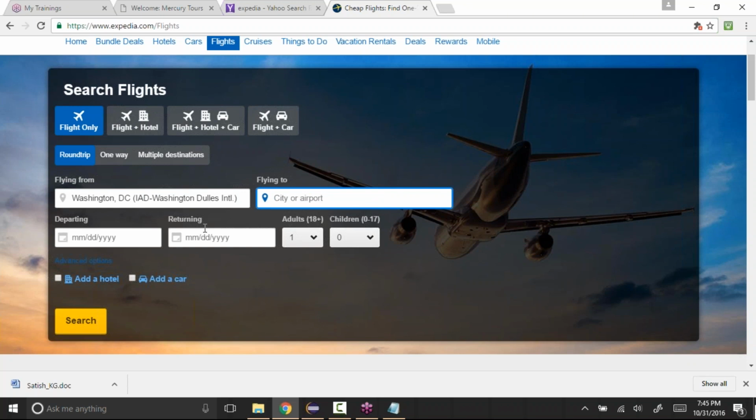From, let's say, DCA, you can go to some other places. From SFO, you can go to the whole world. Let's say 50 destinations, 100 destinations. If you see the combination, there will be lots of data, thousands of data from one place to another. So we cannot test all these things manually.